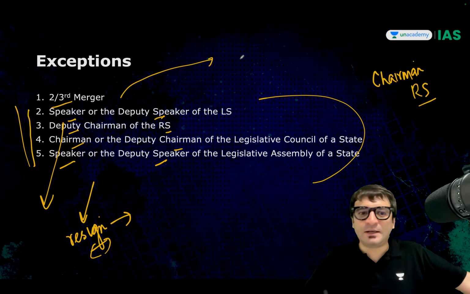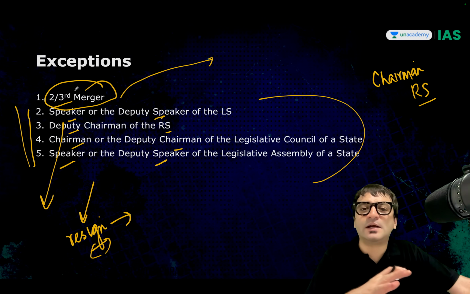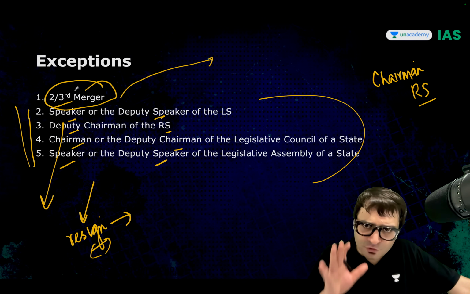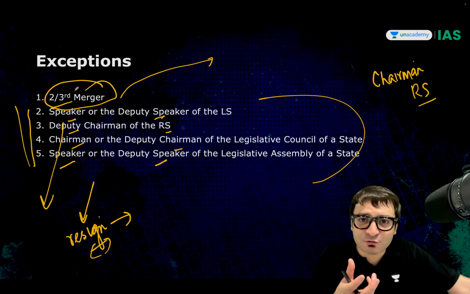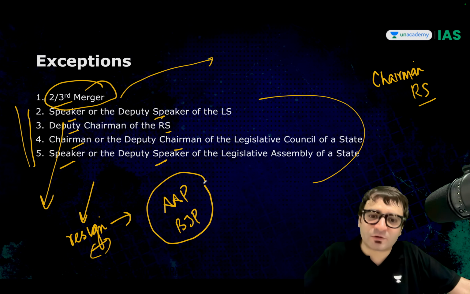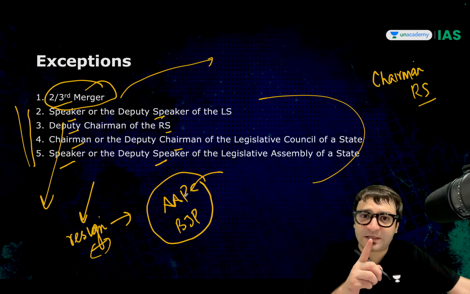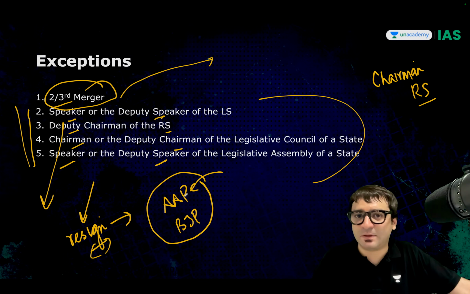So does that mean this two-third merger is valid? In my understanding, it is not valid. It is not valid because for that merger has to take place. Merger has to take place in the sense Aam Aadmi Party and the BJP, they should decide to merge together. But that decision has to be taken by the political wing, the organizational wing of the Aam Aadmi Party.